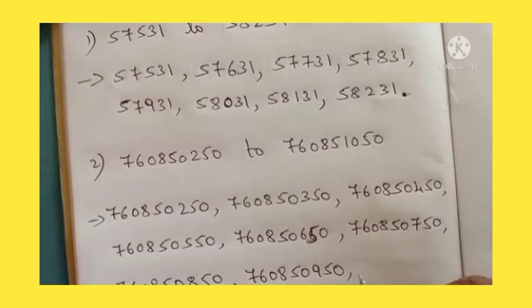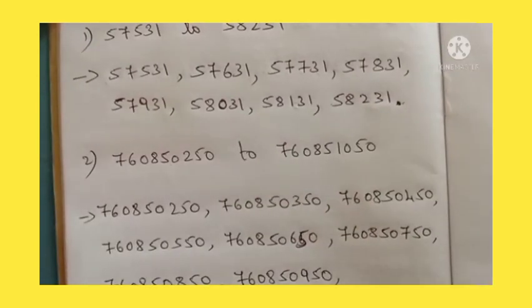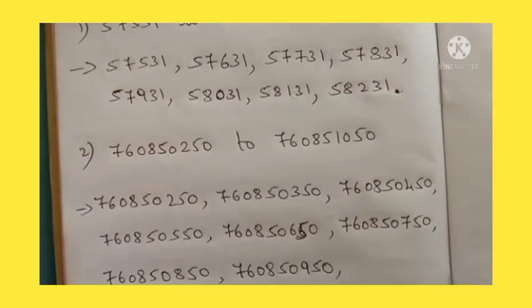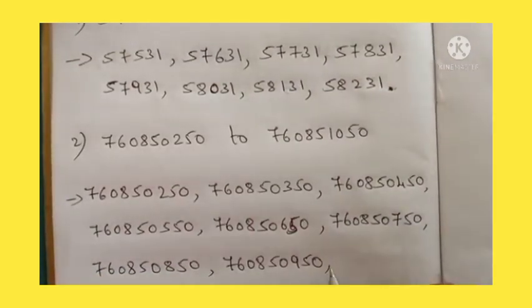50,950. Okay, after 950, how much will you get here? So after 950, it comes 1,050, isn't it?